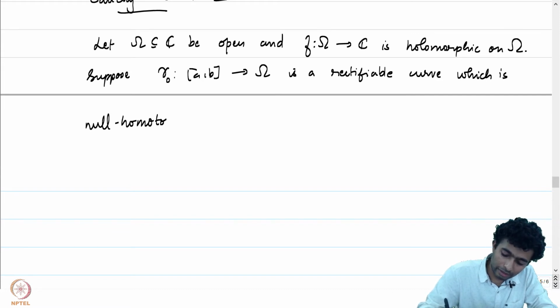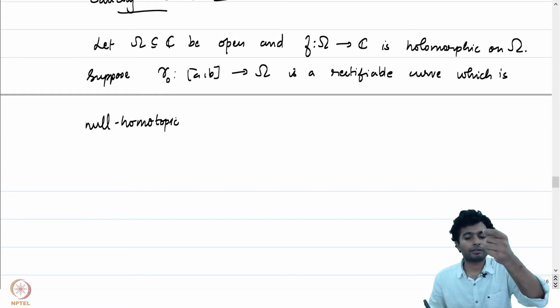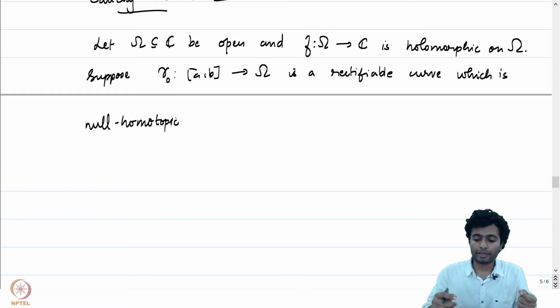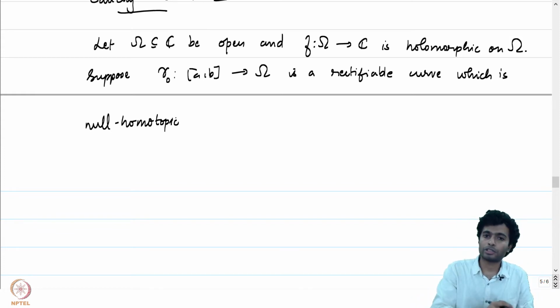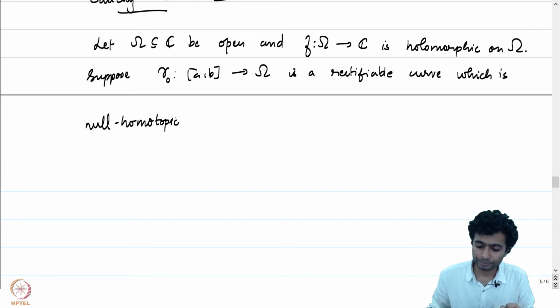Recall that a curve is said to be null homotopic if it is homotopic as closed curves to the constant curve based at the starting point of gamma 0.